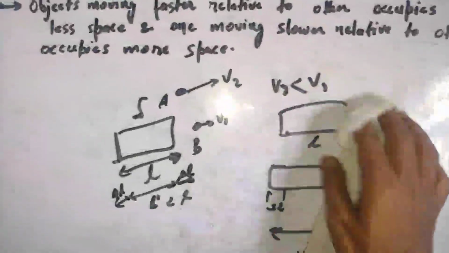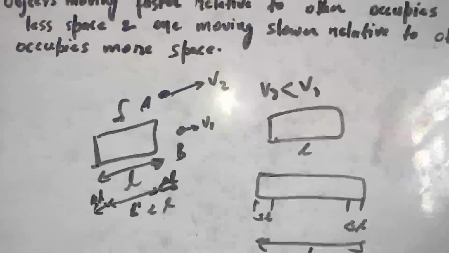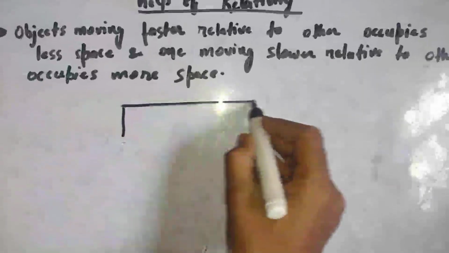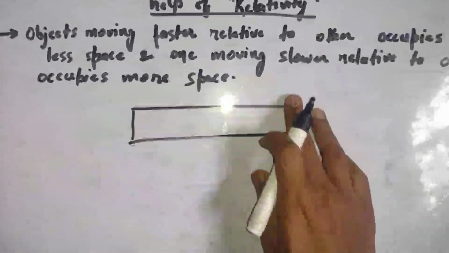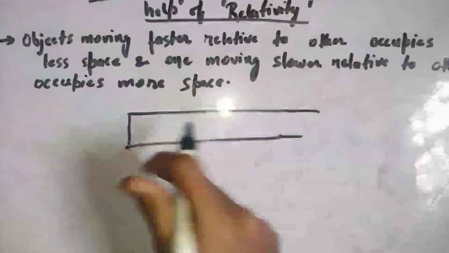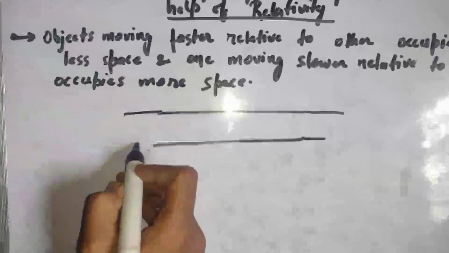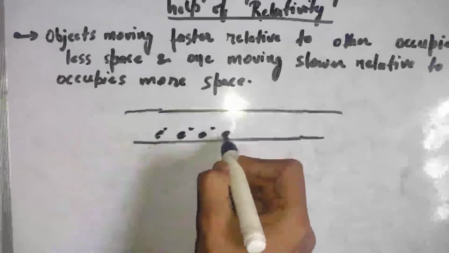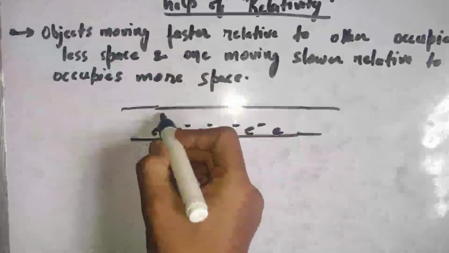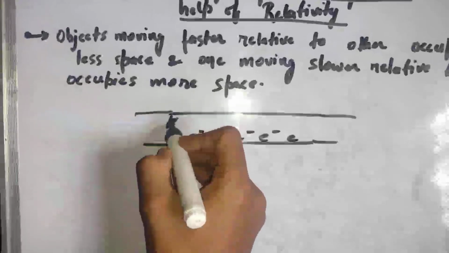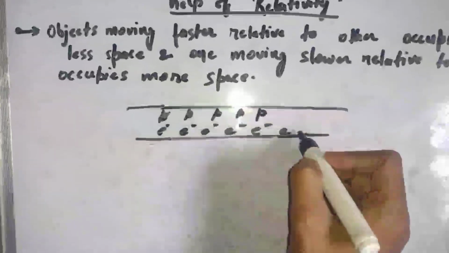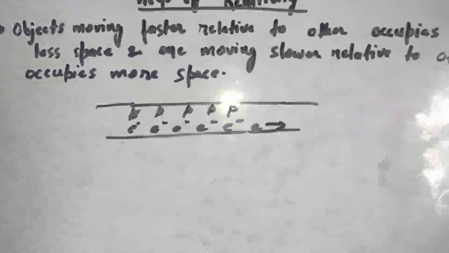Now let's talk about magnetism. Imagine that there is a wire in which electrons and protons are present, and electrons are flowing.